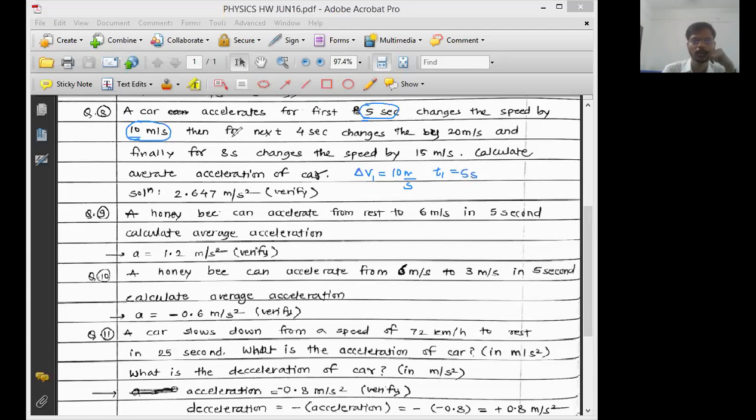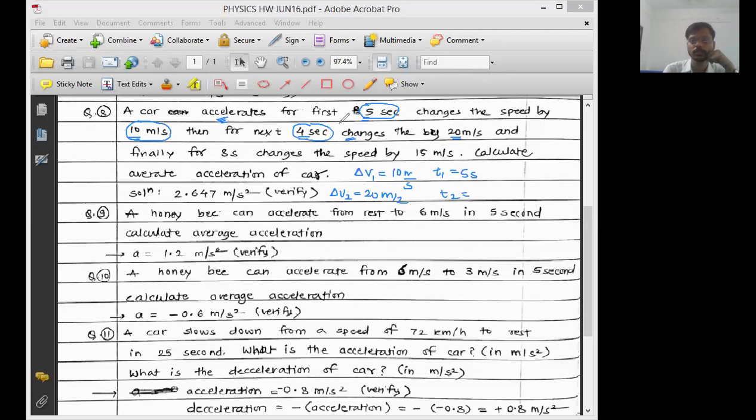Then for the next 4 seconds, because of the acceleration, it changes the speed by 20 meter per second. So delta v2 is equal to 20 meter per second, and the second time interval is 4 seconds.